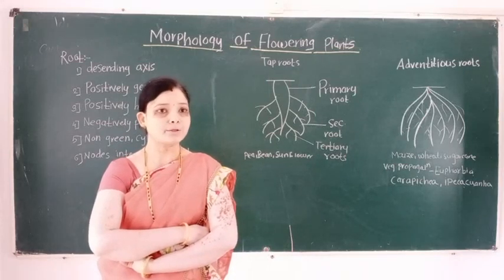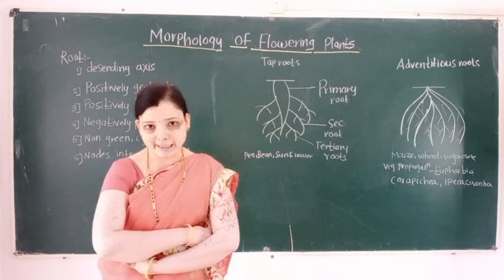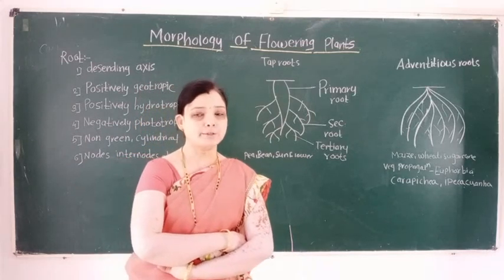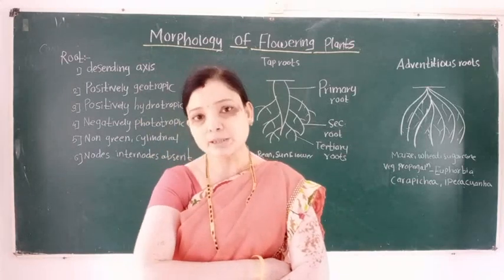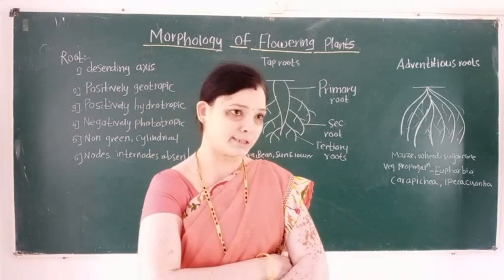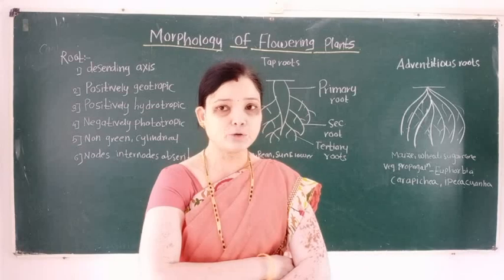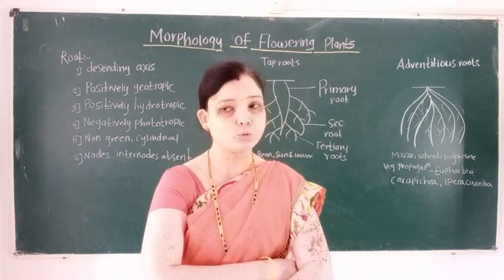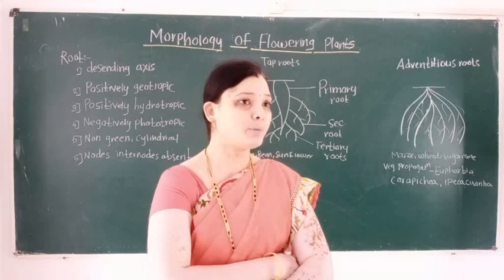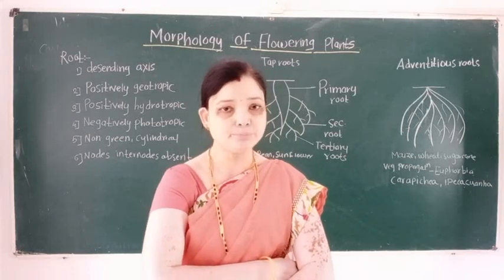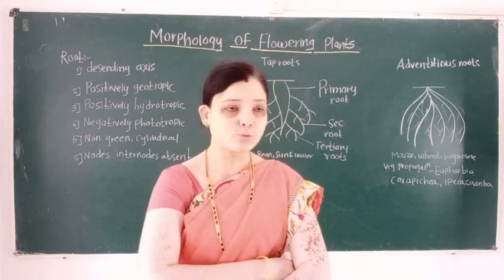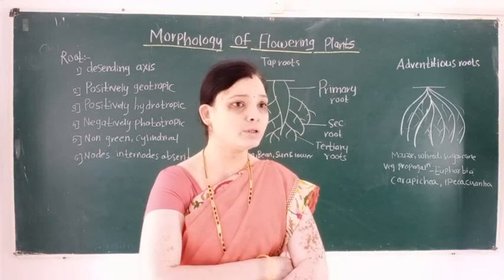The first part is known as the aerial shoot system and the second part is known as the underground root system. So the angiospermic plant body can be divided into two parts.